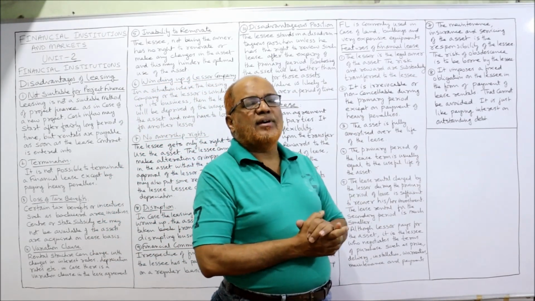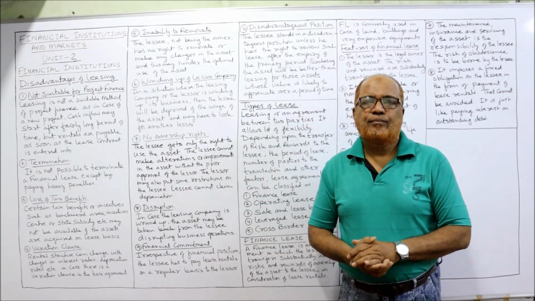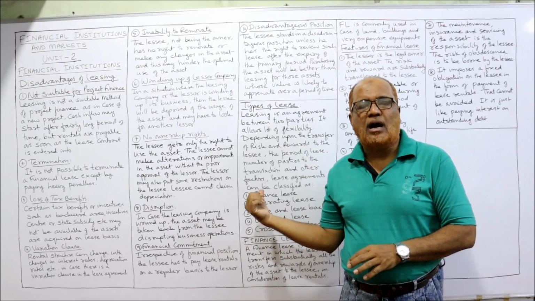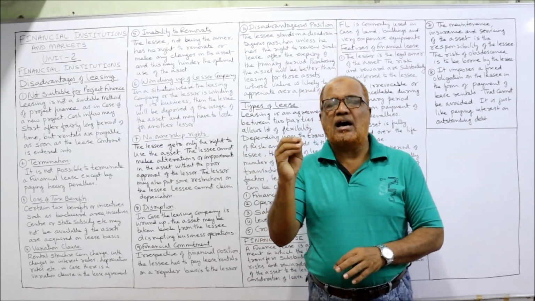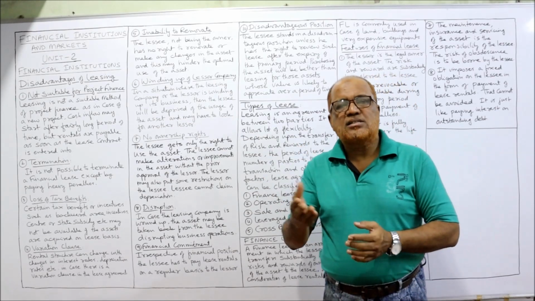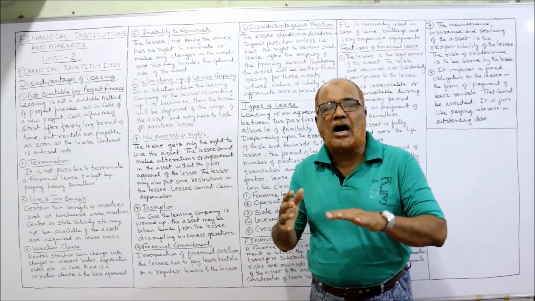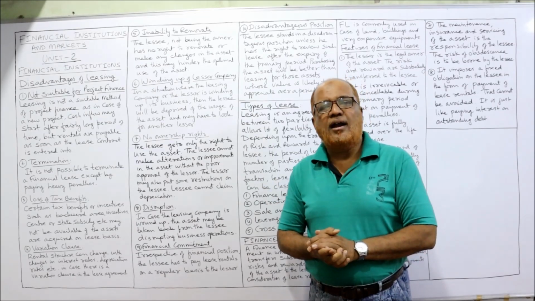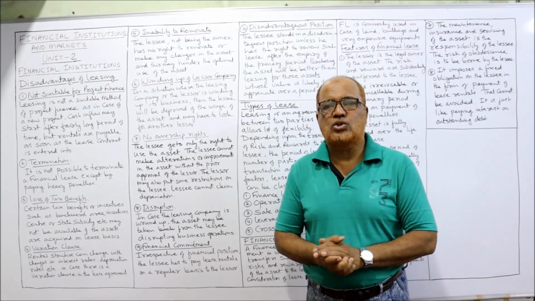So in this video, I have explained the 10 disadvantages of leasing and the types of leasing. Out of 5 types, I have explained the first, the financial lease. In the next video, I'll continue this topic and explain the other types of leases and also the differences between hire purchasing and leasing, inshallah.